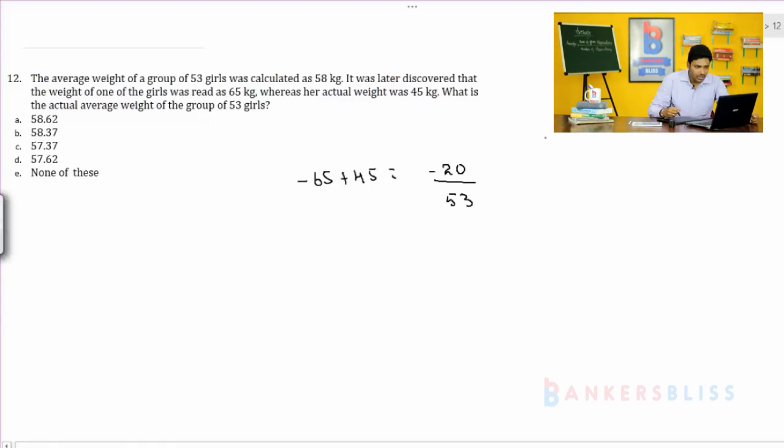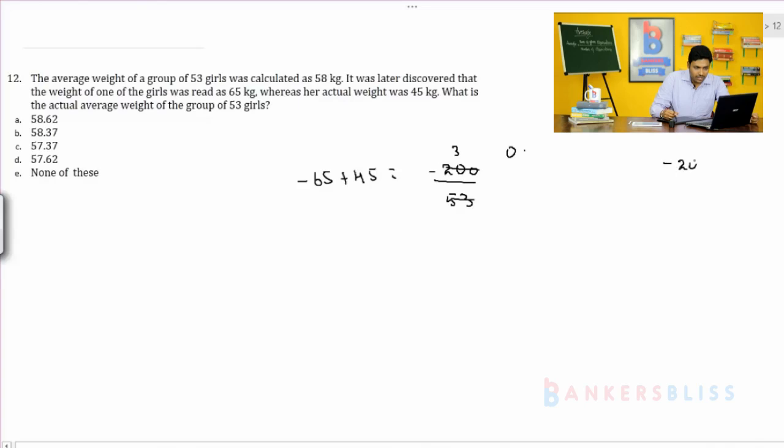So if you divide, 0 point, it will be 200. So 53, 5 fours are 20, but 3 fours are 12. It will be 212. So 5 threes are 15, 150, 3 threes are 9, 159. So the remainder is 41.